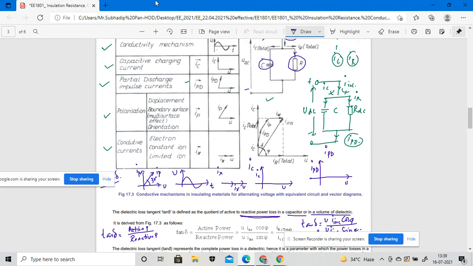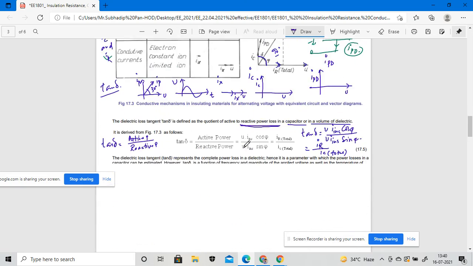On this axis we take the capacitive current I of C, and on this axis the applied terminal voltage U, and in the same axis the resistive current I of R. There will be a 90-degree displacement between I of C and I of R, and this will be the resultant value.